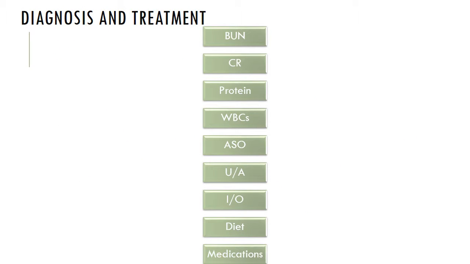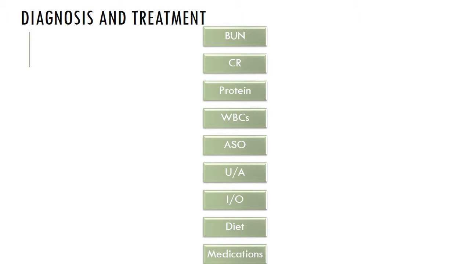Okay, so let's look at some diagnosis and treatment. So diagnostics: serum BUN, creatinine elevated, serum protein decreased, white blood cells elevated, ASO levels vary. If the ASO level is elevated, then that means there are antibodies from a recent strep throat infection. But if the infection was from the skin, then the ASO level probably won't elevate. So we're going to do a UA. We're going to see hematuria, proteinuria, red blood cells, and white blood cells.